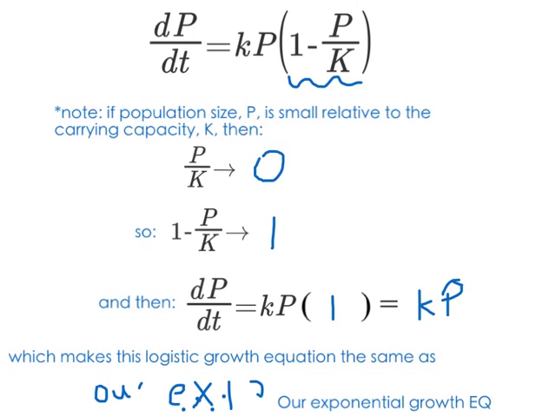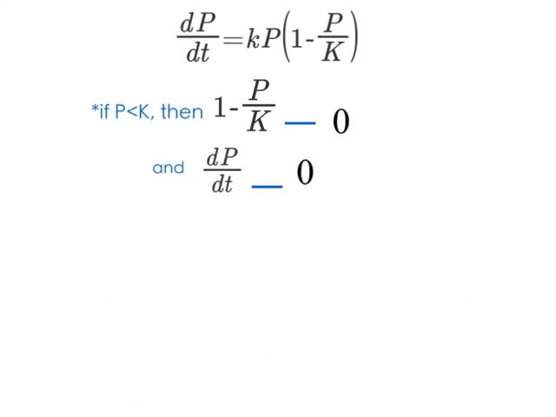So this makes our logistic growth equation the same as our exponential growth equation. We see that if P is very, very small relative to K, then this works essentially the same as our regular exponential growth equation. But for any values of P less than K, I want to talk about what 1 minus P over K is and what that makes dP/dt. So what I want you to do is pause the video and try to fill in these blanks with either less than or greater than symbols, and then come back to me.